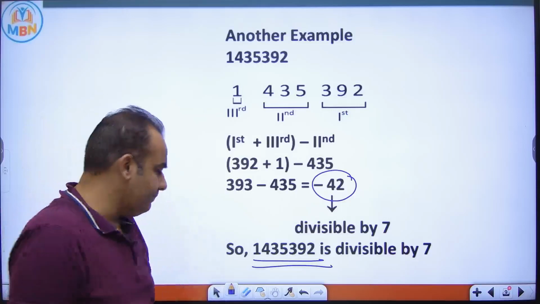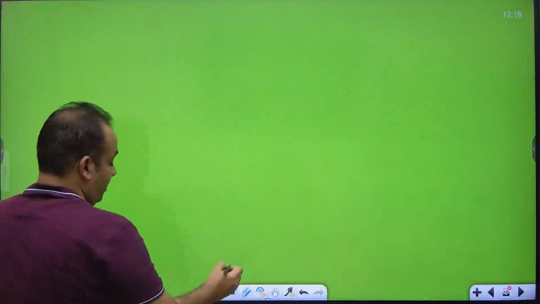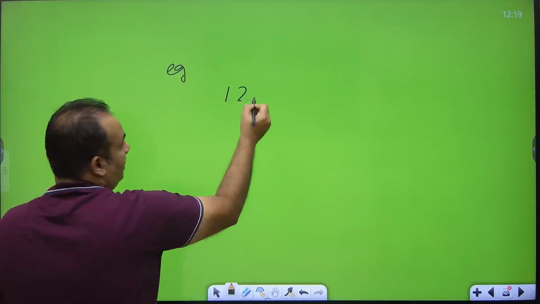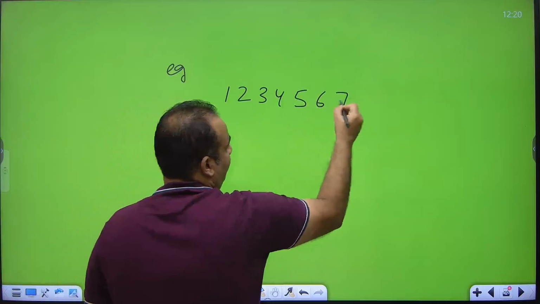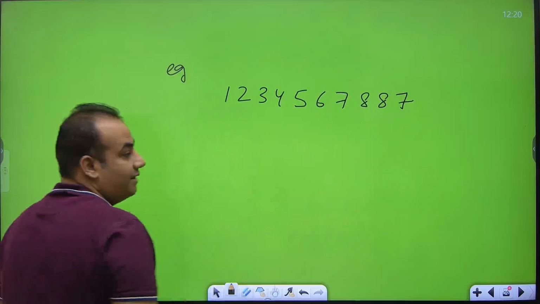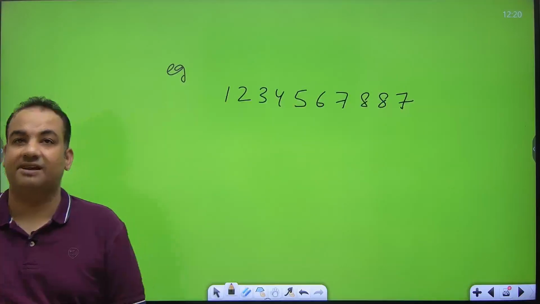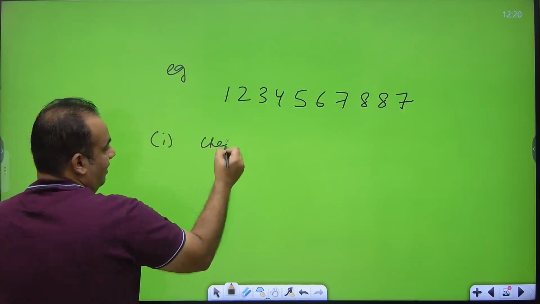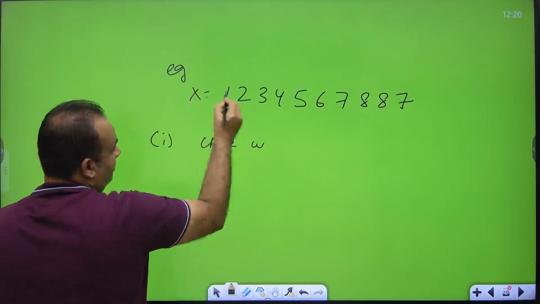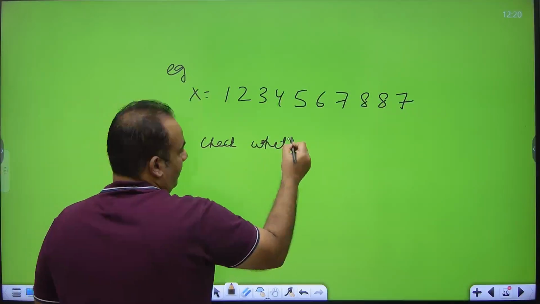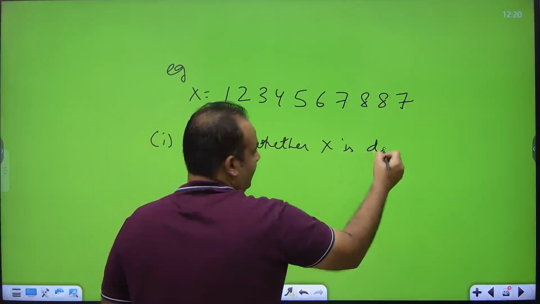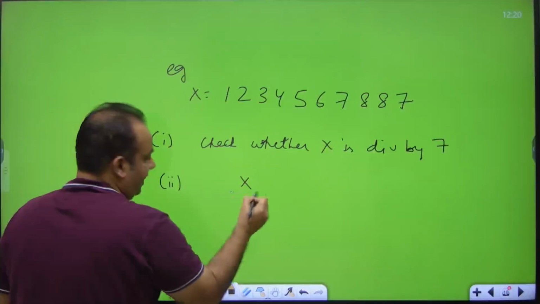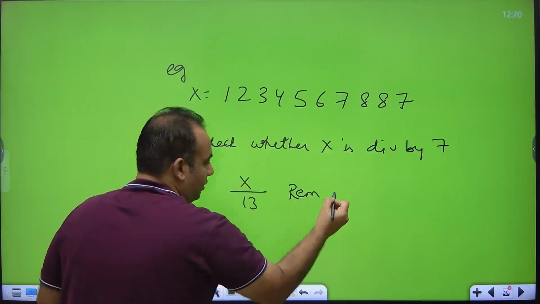I am giving you one example. Please all of you check whether this number is divisible by 7 or not. Suppose I give you a number: 1, 2, 3, 4, 5, 6, 7, 8, 8, 7. So I'm giving you 2 questions. Suppose this is x. First, check whether x is divisible by 7 or not. Second, x divided by 13, what is the remainder? You try both the questions.